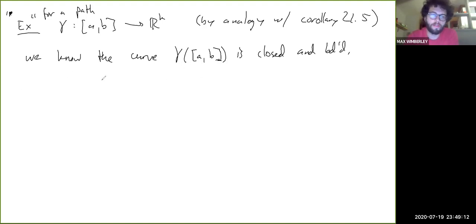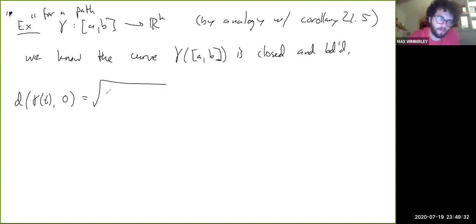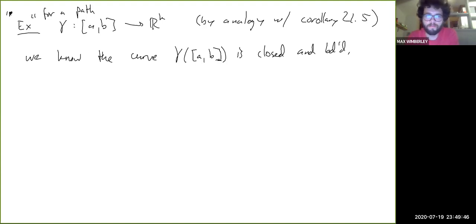And of course, another thing you could say is about the magnitude, if you want to think about it as the distance from gamma of t 0, which is like, whatever. Never mind. It's not a very good example. Well, anyway,